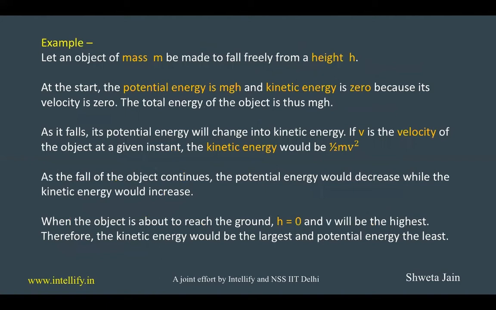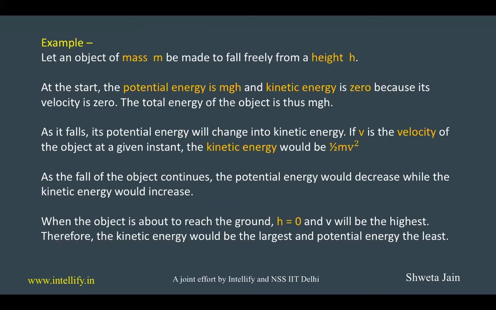Let us take an example of an object of mass m. The object is made to fall freely from a height h. So initially the velocity of the object will be 0 because it starts from a stationary position. The potential energy will be mgh and kinetic energy will be 0 because the velocity is 0. The total energy of the object, which is a sum of potential energy and kinetic energy, will be mgh plus 0, which is mgh.